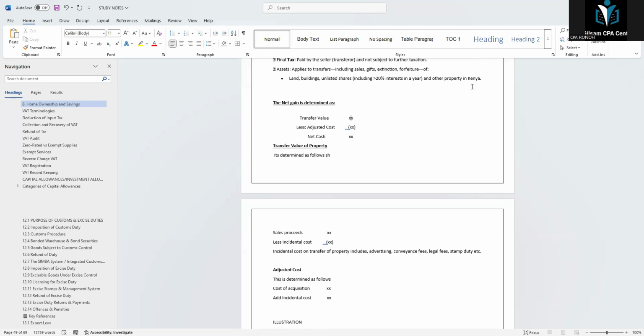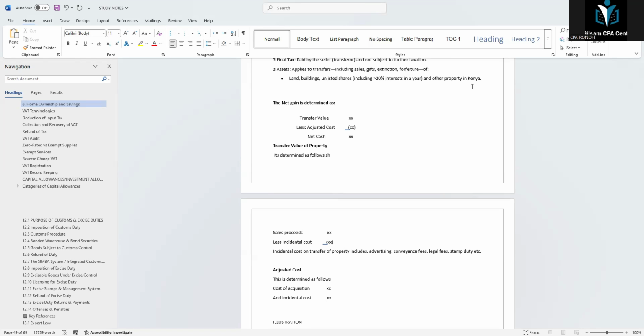advertising, conveyance fee, legal fees, stamp duty, etc.